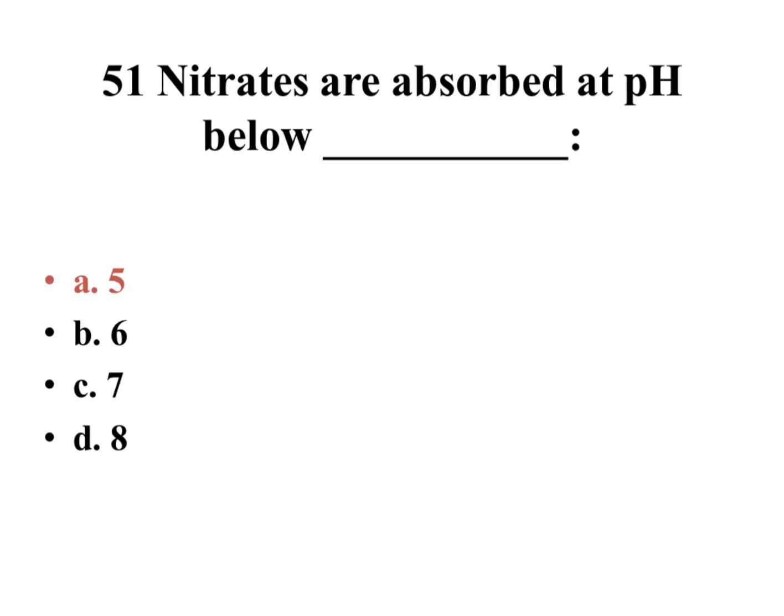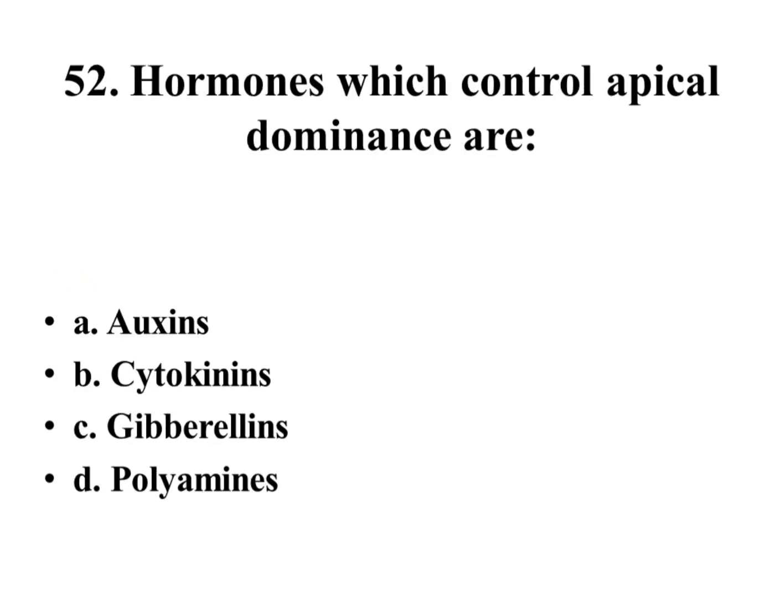Nitrates are observed at pH below 5, 6, 7, 8. Right answer is 5. Hormones which control apical dominance are auxins, cytokinins, gibberellins, polyamines. Right answer is auxins.